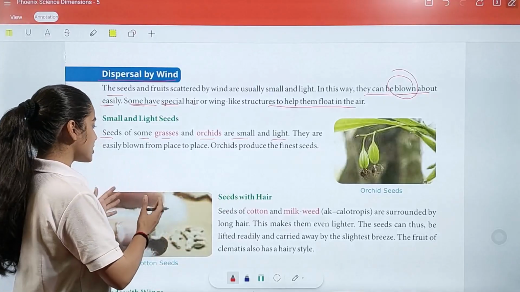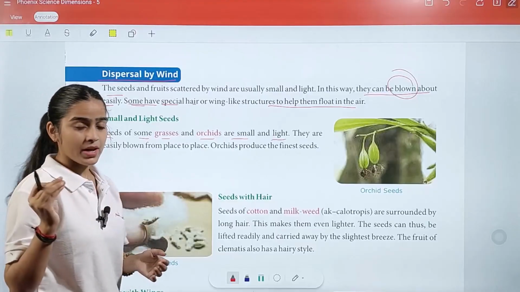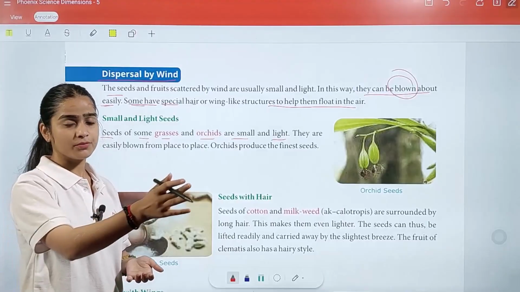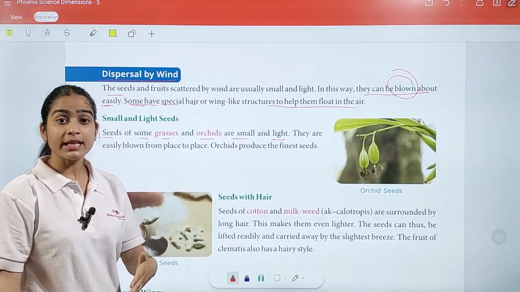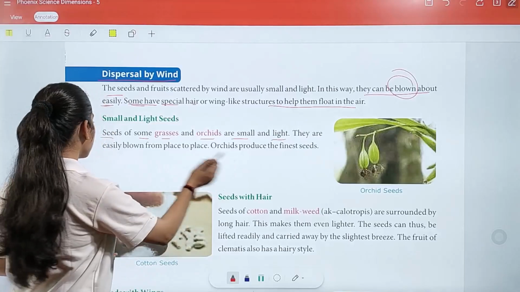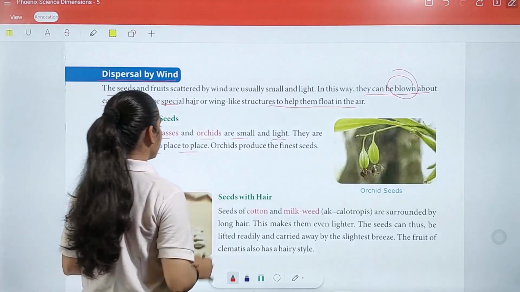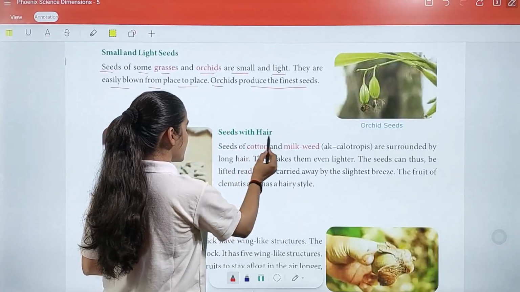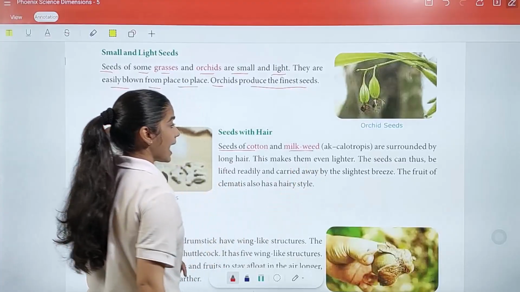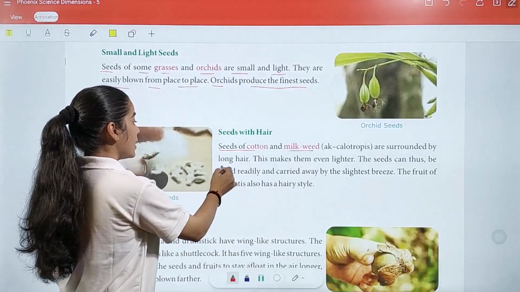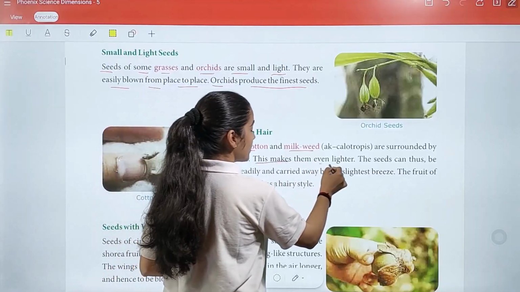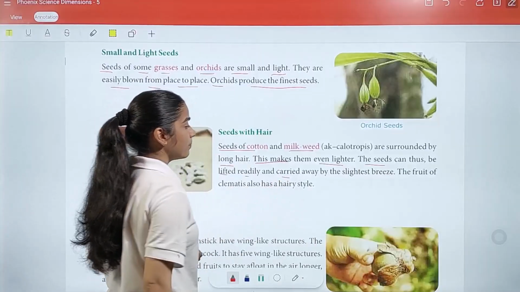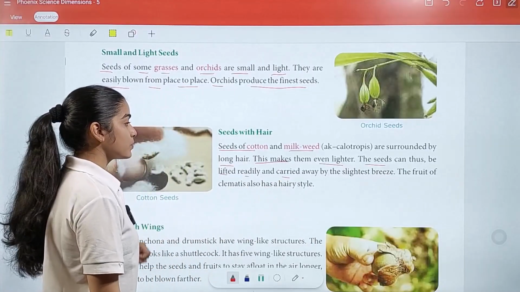So the same process and the same concept is applied here. If we have small and light seeds, then they can travel from one place to another place, and we can also say they can disperse by wind. So they are easily blown from place to place. Orchids produce the finest seeds. Now, seeds of cotton and milkweed, Asclepias, are surrounded by long hair. This makes them even lighter. The seeds can thus be lifted readily and carried away by the slightest breeze.